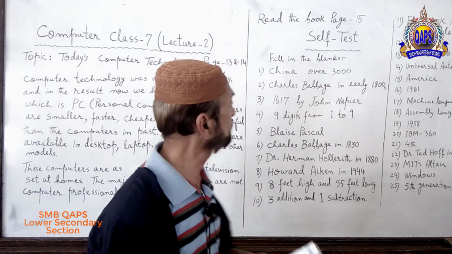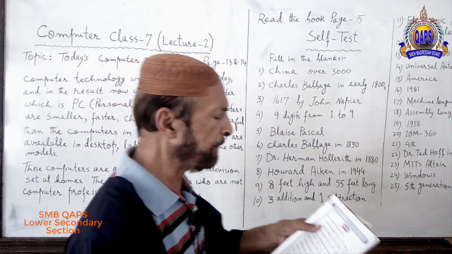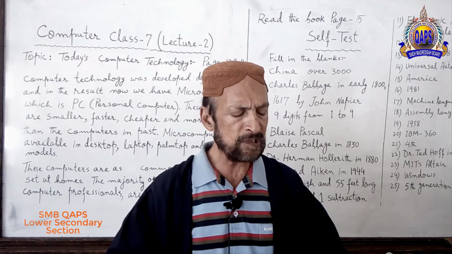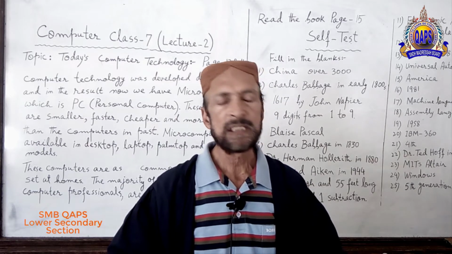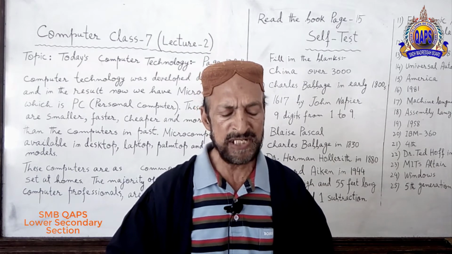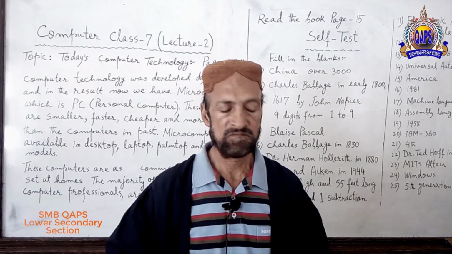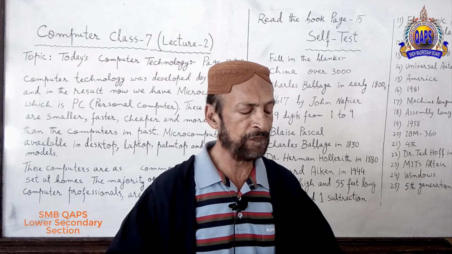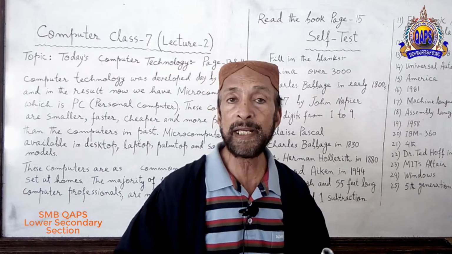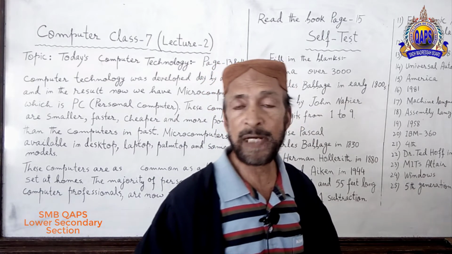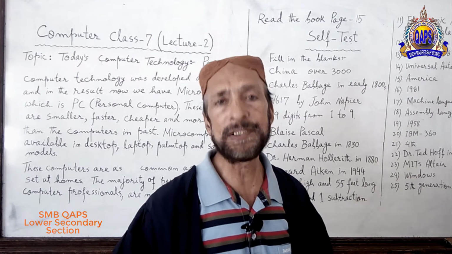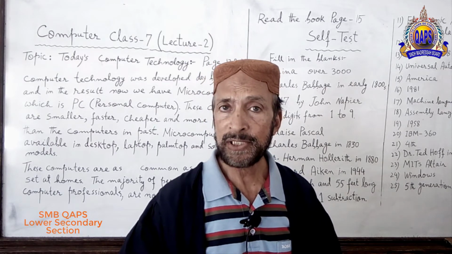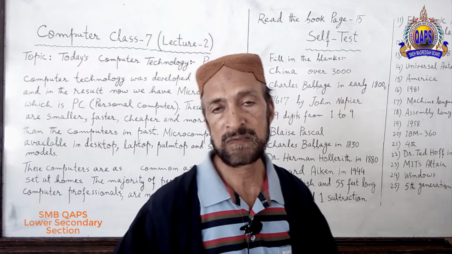Number 2. Difference engine. Difference engine was designed by dash in dash. So the answer is that difference engine was designed by Charles Babbage in early 1820s.